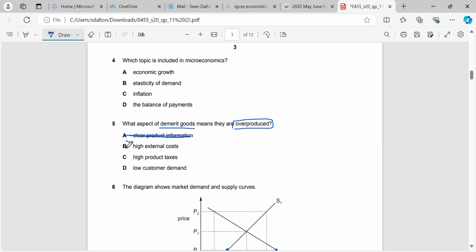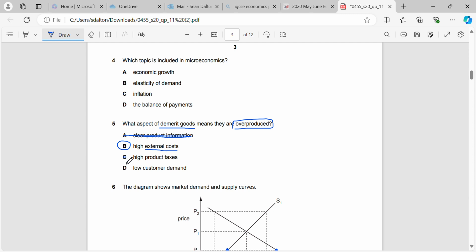High external costs, that is the reason. Okay? They're overproduced because they generate external costs, which are negative effects for third parties. So we need to reduce the consumption of them to reach the socially optimum level. In other words, the level that will benefit society the most.